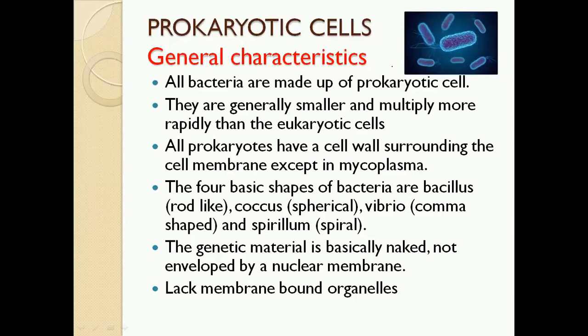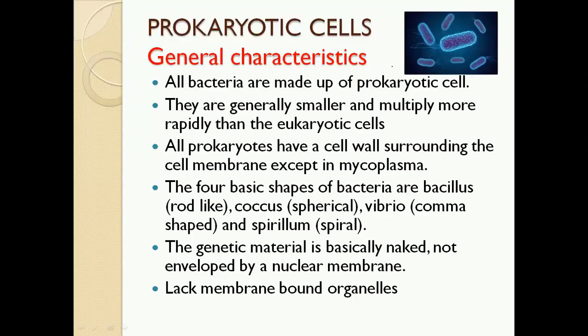We are talking about the prokaryotic cell, which means we are talking about the structure of bacteria, because all bacteria are prokaryotic organisms. So if you want to answer the general characteristics of bacteria, we have to answer the general characteristics of the prokaryotic cell, and vice versa.